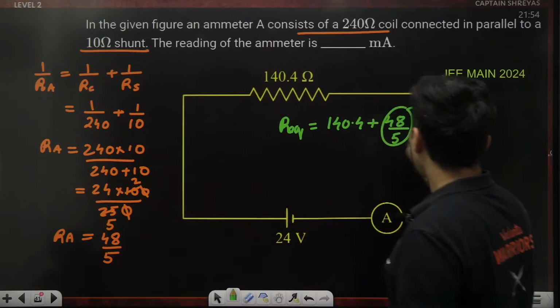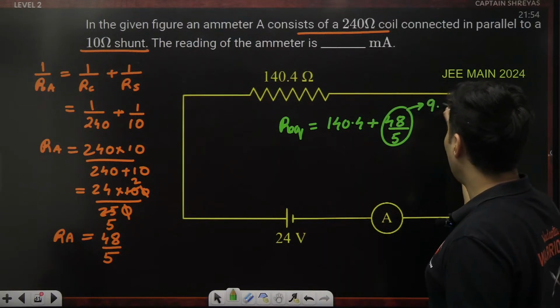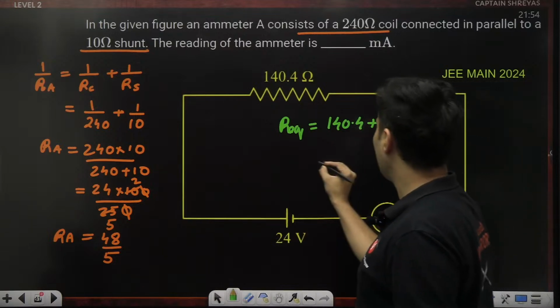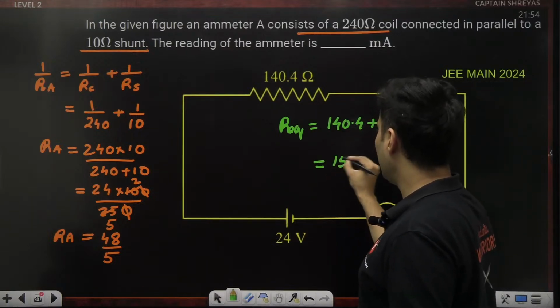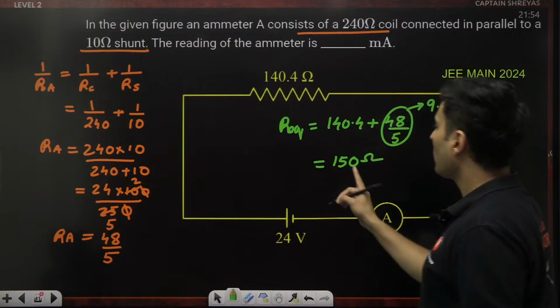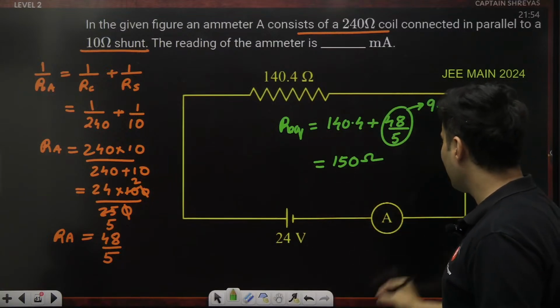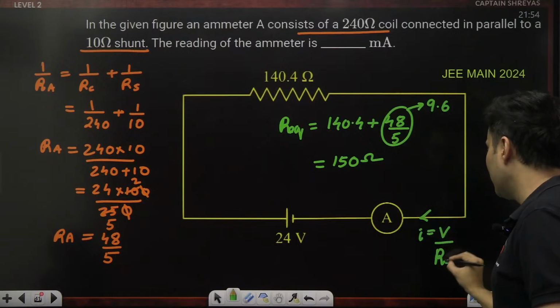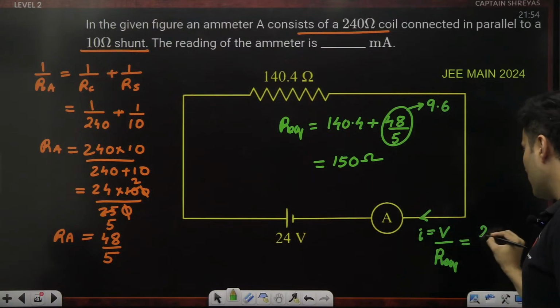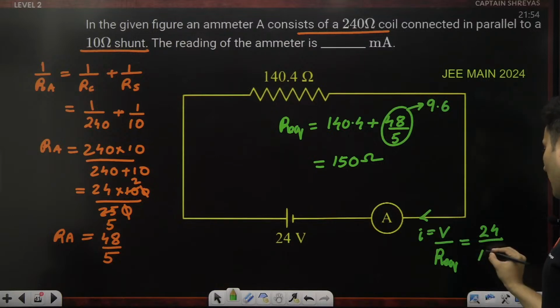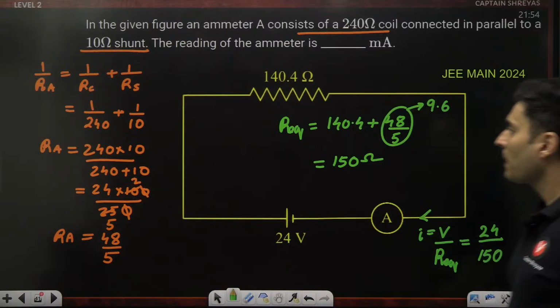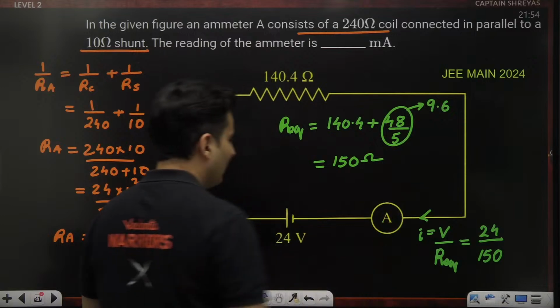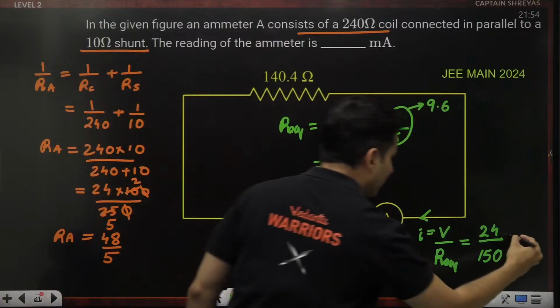This value is nothing but 9.6 ohms. 9.6 plus 140.4 is 150 ohms. Once I get the equivalent resistance, I can find the current in the circuit, which is total voltage by equivalent resistance, 24 divided by 150. So current is 24 divided by 150 amperes.